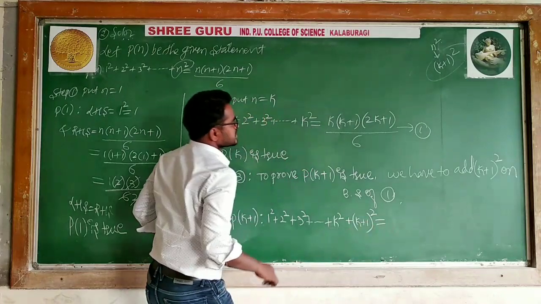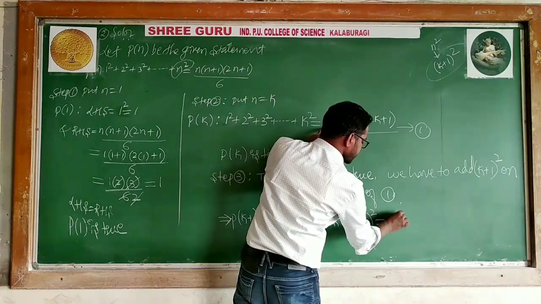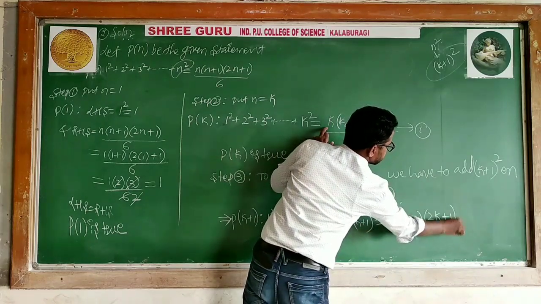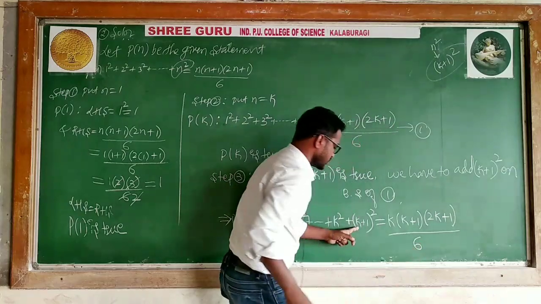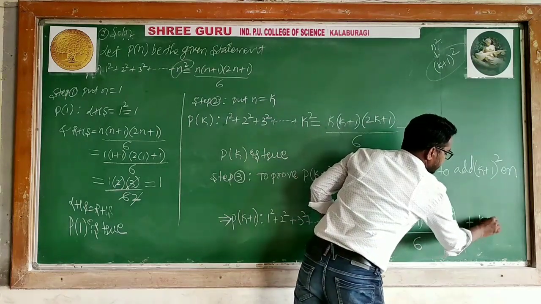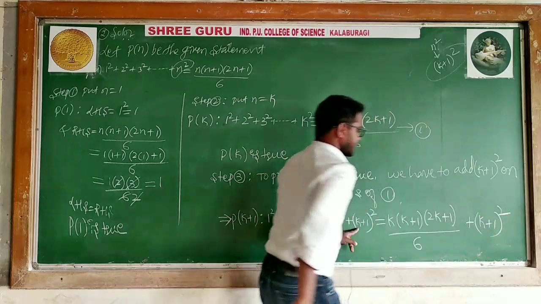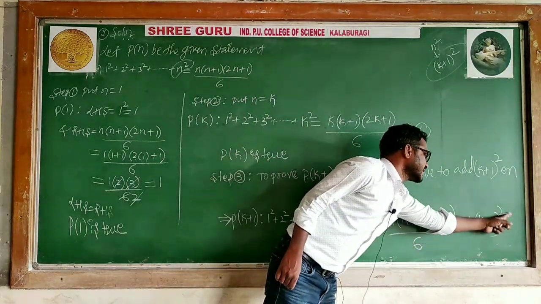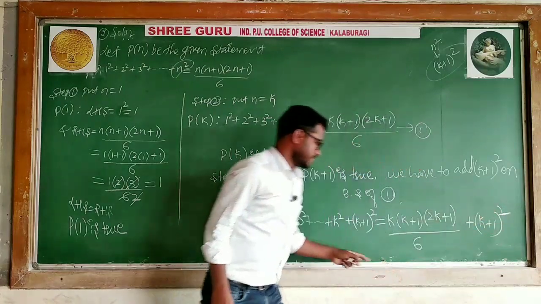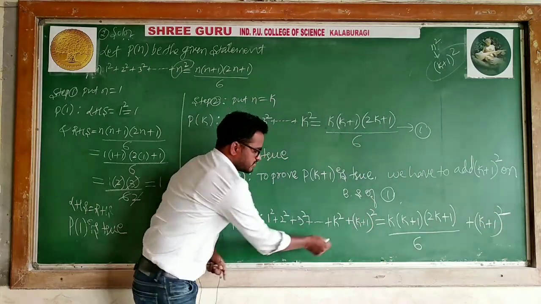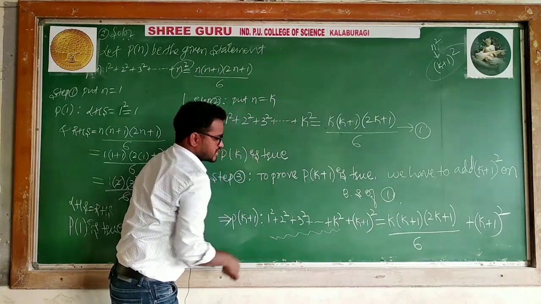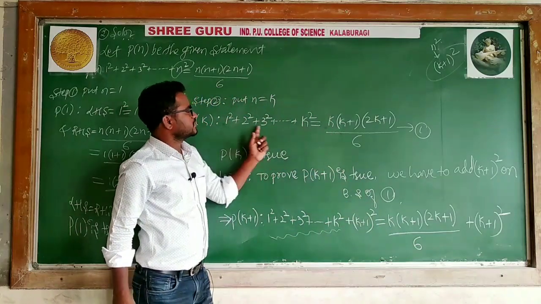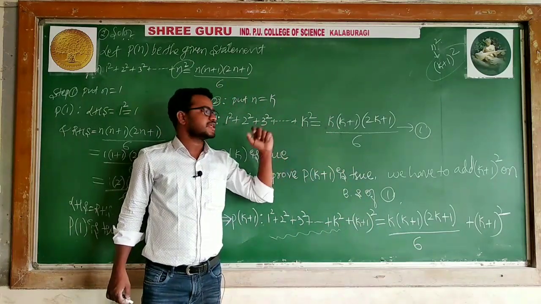This is the LHS side. What is the RHS side? Already we have k into k plus 1 into 2k plus 1 divided by 6. What we are adding on both sides is k plus 1 whole square. I added it on the right side and also on the left side. The left side value is replaced by k into k plus 1 into 2k plus 1 divided by 6, which is the value of the sum of the squares of the first k natural numbers.